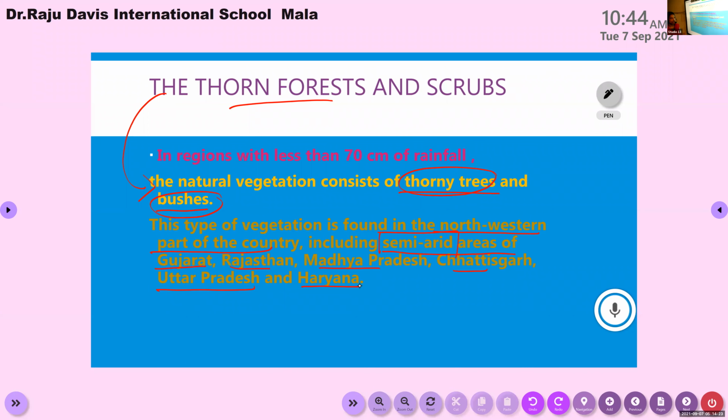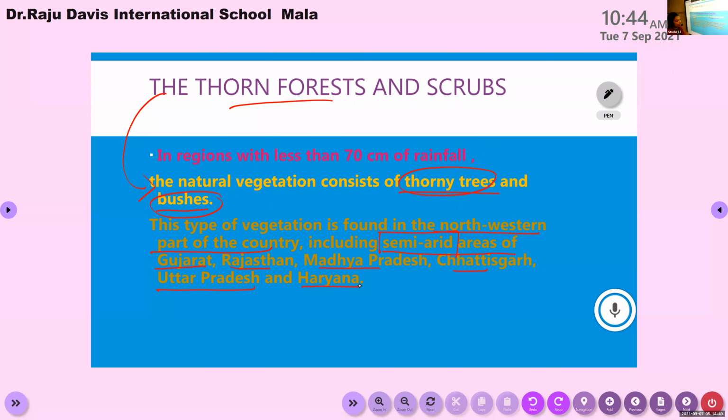These forests are found in the areas which receive less than 70 centimeter of rainfall per year, in the northwestern part of our country.